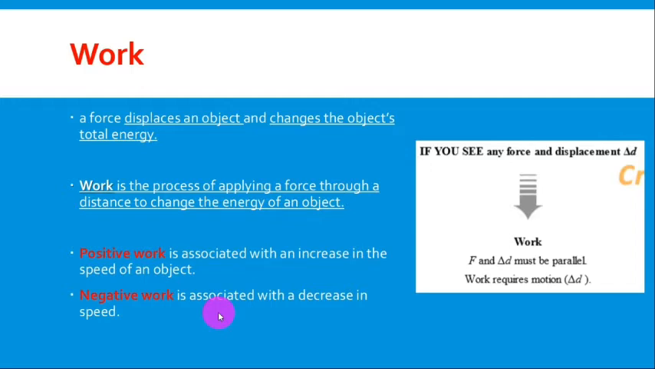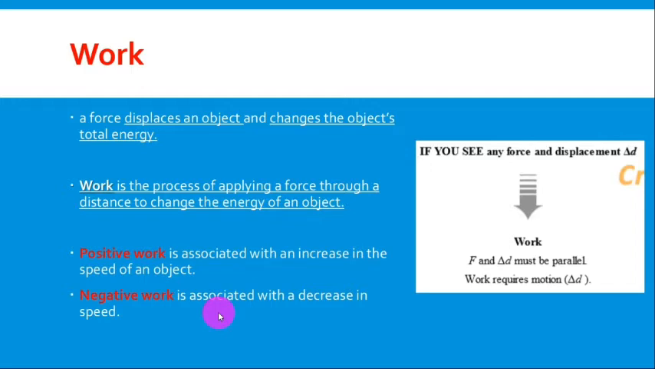For example, you are pushing the shopping cart. You are pushing it, you are applying a force. And while you are pushing it, what happens to the shopping cart? The speed of it is increasing. Okay, so there is a force and there is displacement. So you are doing work. This work, it is what? Positive. Why? Because you are increasing the speed of the shopping cart. So your work is positive.